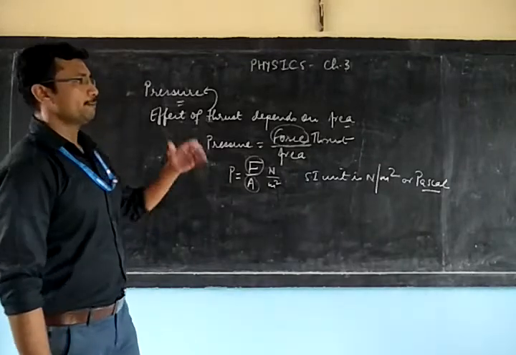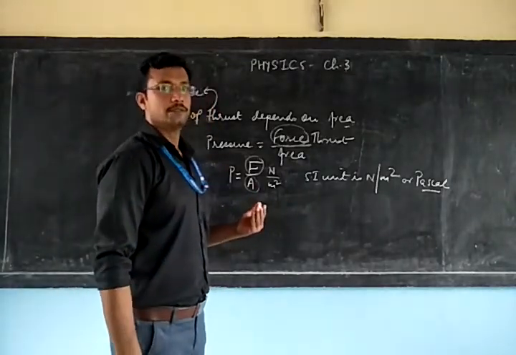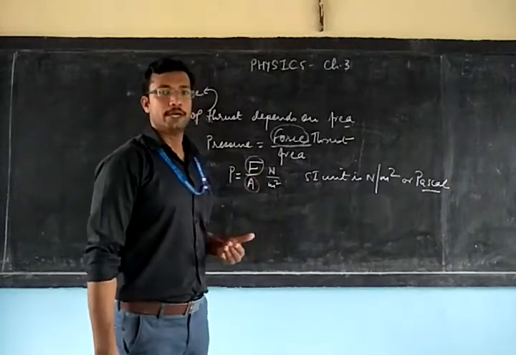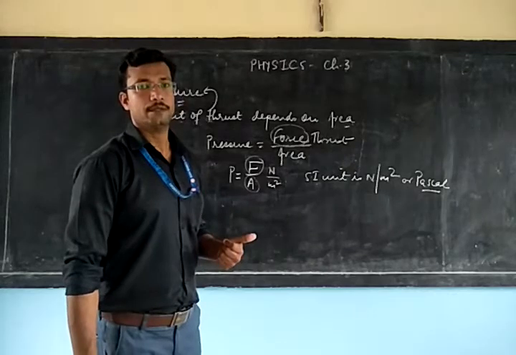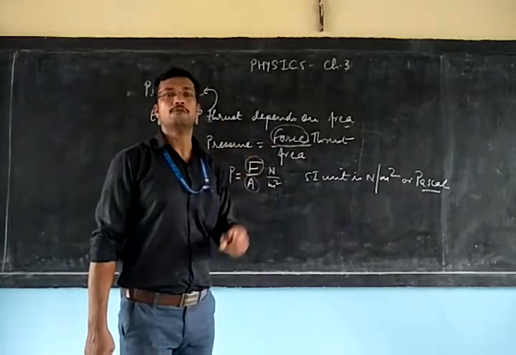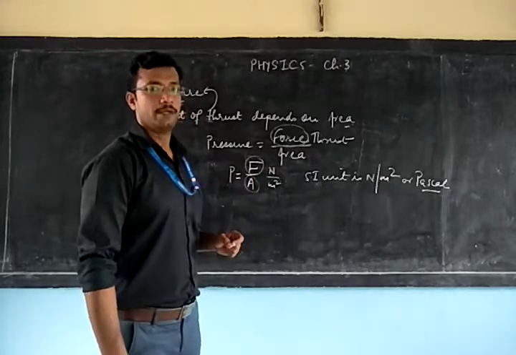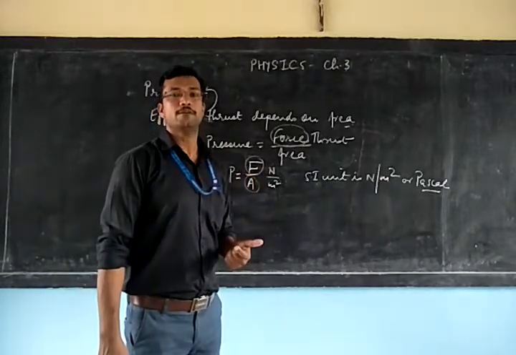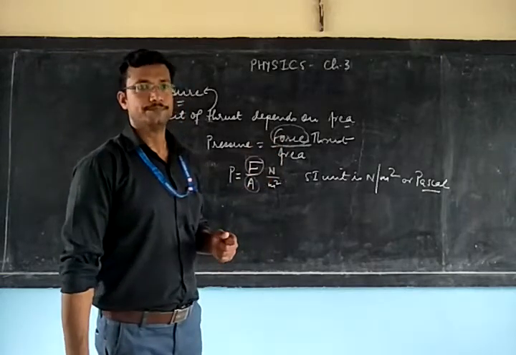We can define 1 Pascal as the force of 1 Newton acting on the surface of 1 meter square. That is, when 1 Newton of force acts on a surface area of 1 meter square, then the pressure exerted on that surface will be equal to 1 Pascal.